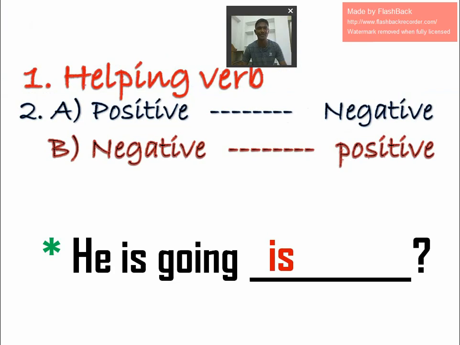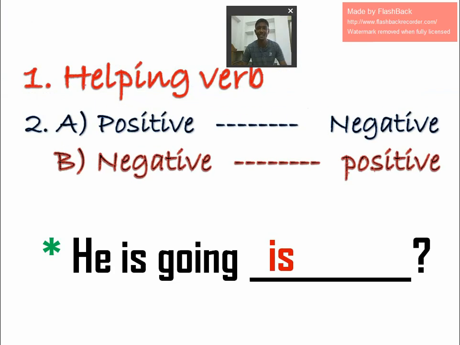We have to write it. Next, we are in the second rule. If the statement is positive, we have to change the tag into negative. If the statement is negative, we have to write the tag in positive. So how do we identify whether it is a positive or negative statement?